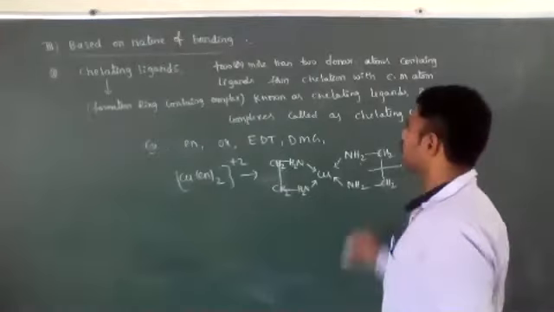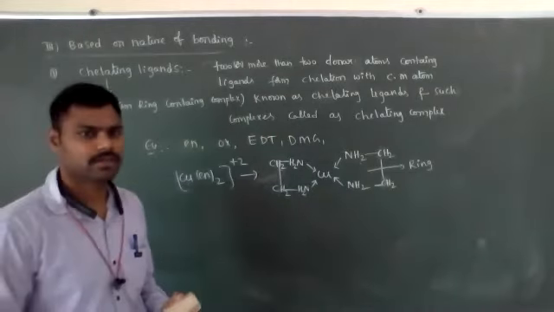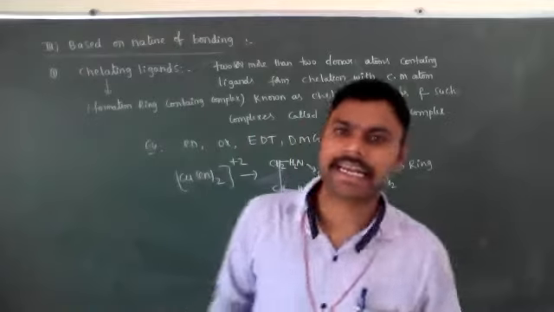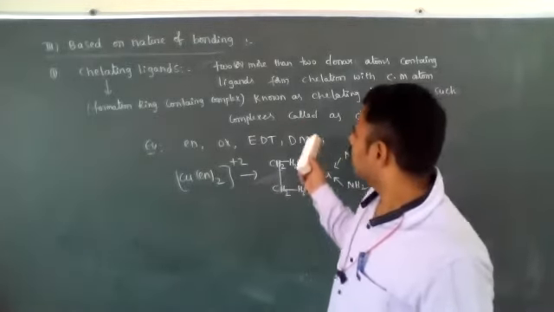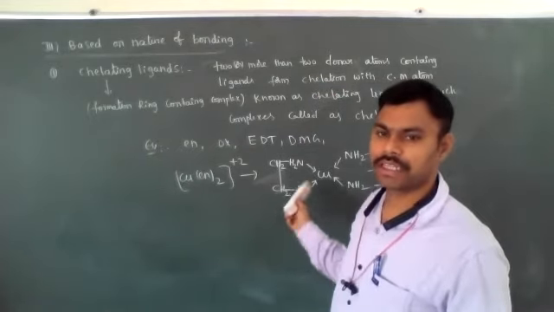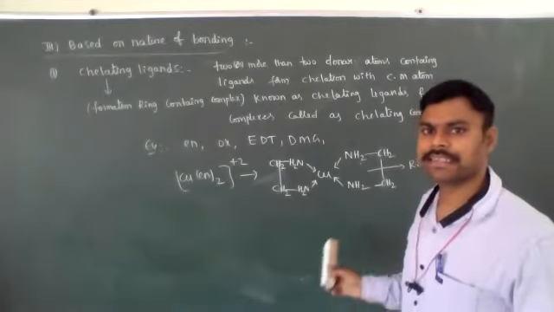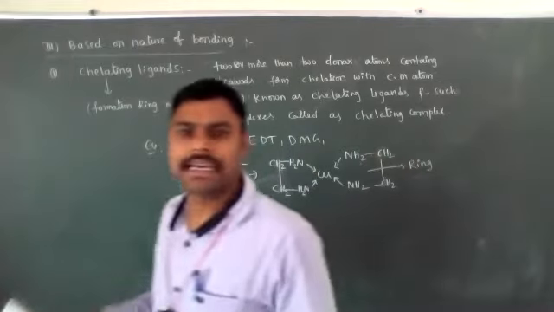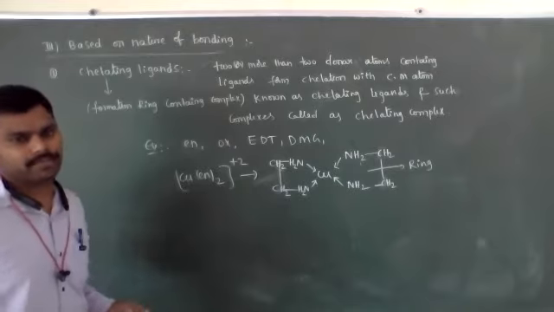So generally, which ligands form a ring or chelation in complex compounds? Mostly bidentate ligands, tridentate ligands and polydentate ligands form chelation by donating pairs of electrons to the central metal atom. Such ligands are called chelating ligands and the complex is known as a chelating complex.